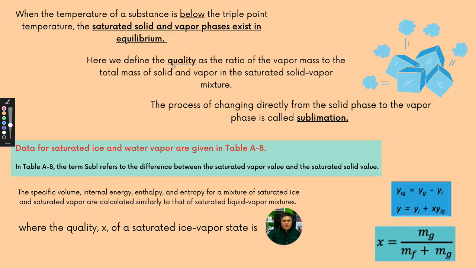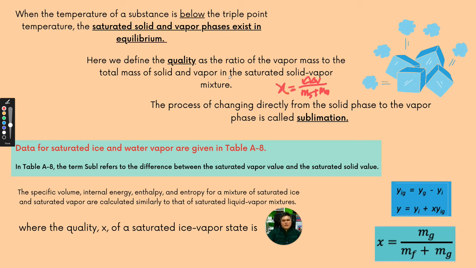Again, we define the quality as the ratio of the vapor mass to the total mass of solid and vapor in the saturated solid-vapor mixture. We can also use quality here, where the quality is the mass of the vapor divided by the total mass of the solid plus the mass of the vapor. So here you can determine the quality.